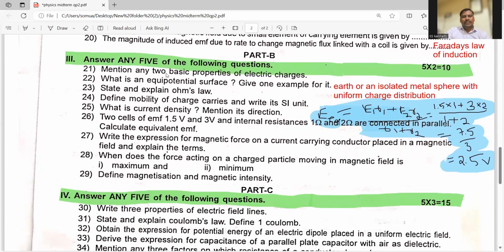Mention any two basic properties of electric charge. Charge is conserved, quantized, additive. You remember this? What is an equipotential surface? A surface of constant potential at all points is called an equipotential surface. Earth is also an equipotential surface. Or one more example: an isolated metal sphere with uniform charge distribution, negative or positive, or whatever we can write, right? Mobility of charge carriers and its SI unit. Drift velocity per unit electric field is called mobility, and its SI unit is there, right? All these questions will be there.